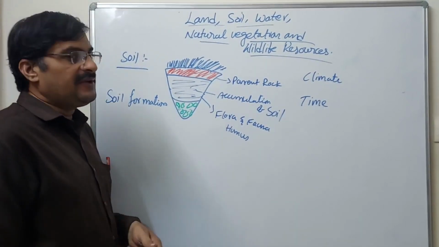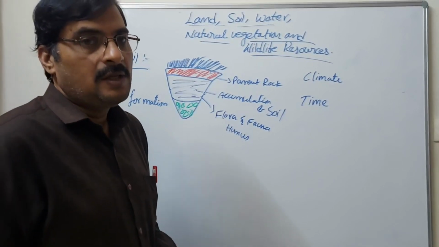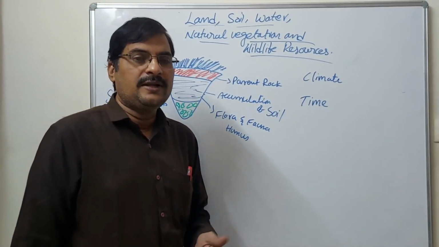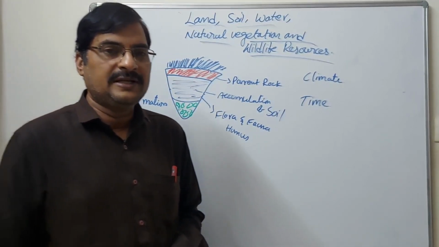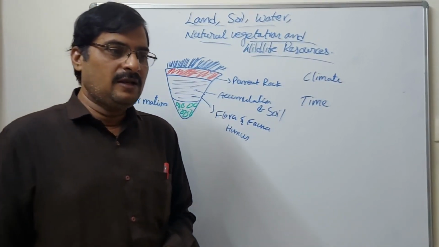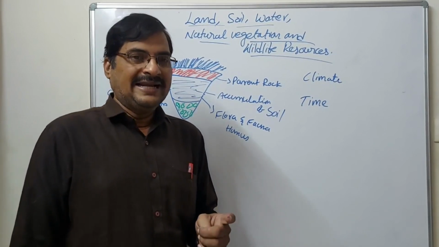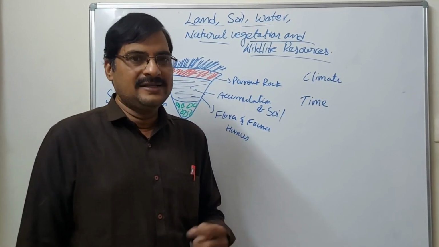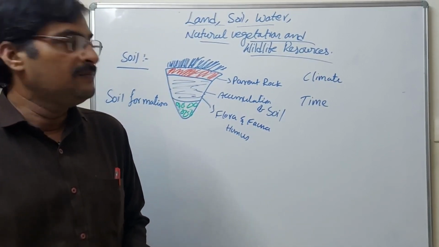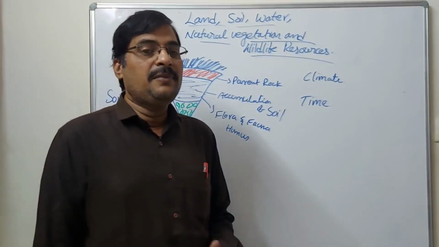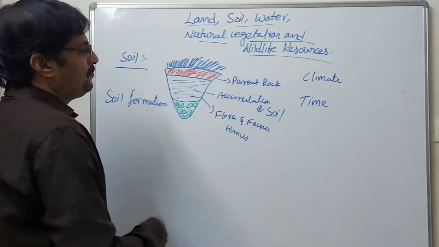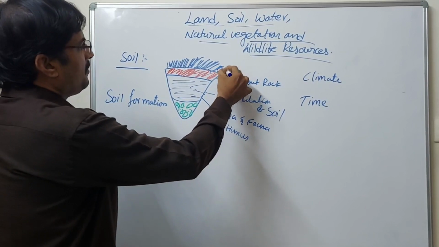Soil is a very important natural resource. According to the soil, there are different kinds of soils. You know that in the previous classes we learned that soils are black soil, alluvial soil, red soil, laterite soil, clay soil, or desert soil. See this picture, there are different plants formed here.